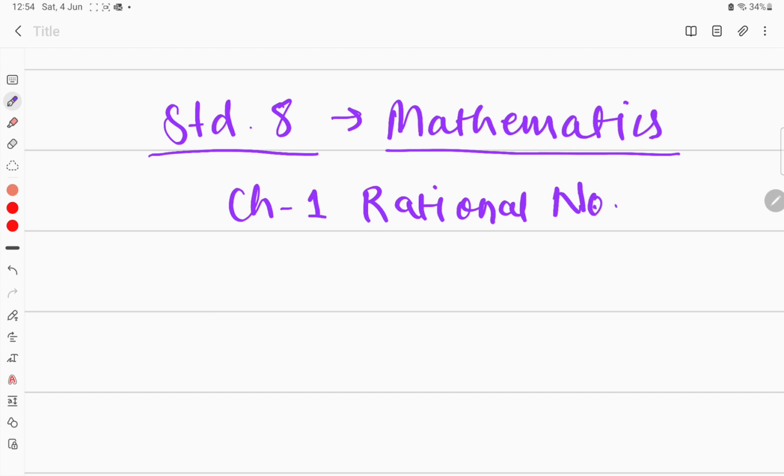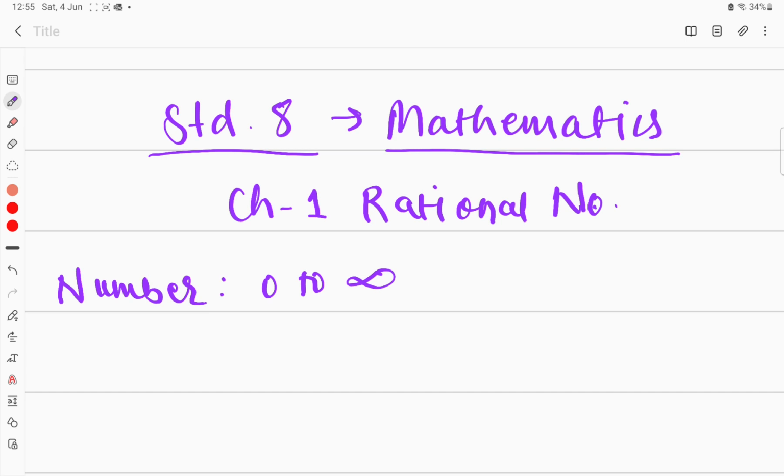Before I come to this topic, rational numbers, there are some definitions which must be known beforehand. So we are going to discuss those definitions first, and then we'll come to rational numbers. Before that, you might have heard about different kinds of numbers. Numbers are basically what we use for counting, starting from 0 to infinity. This is a system which we use to count something.